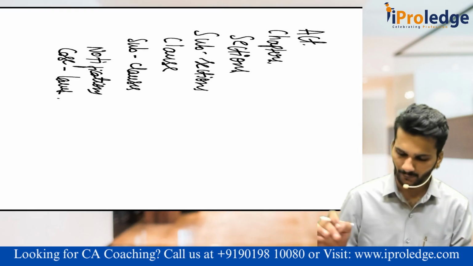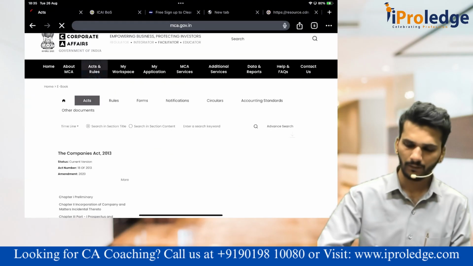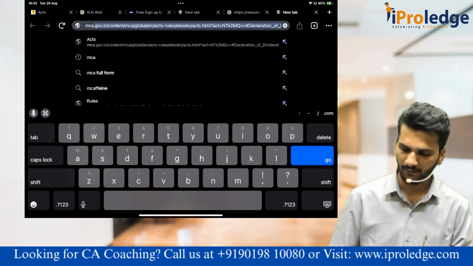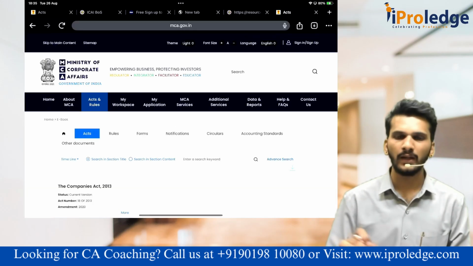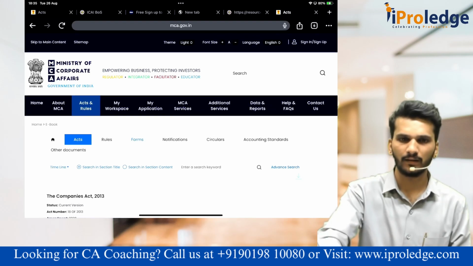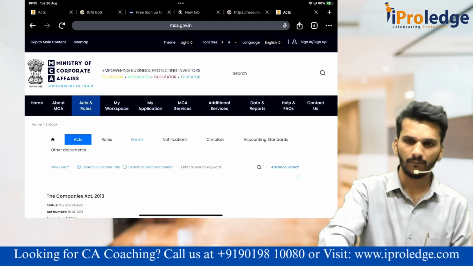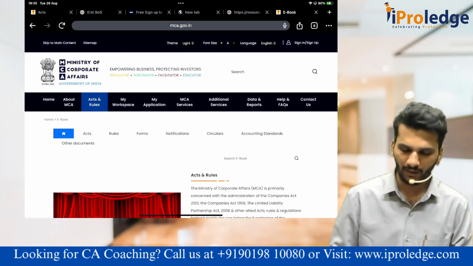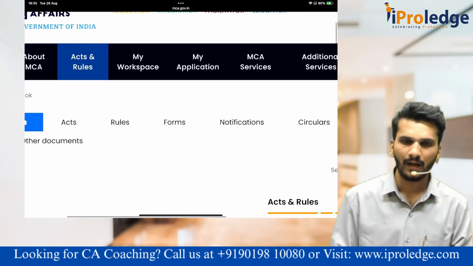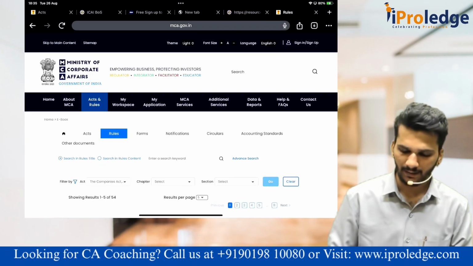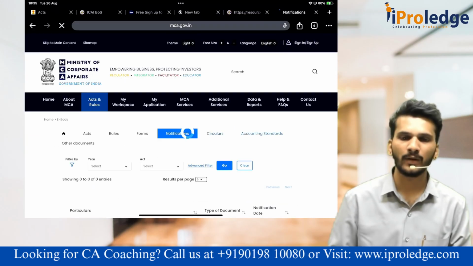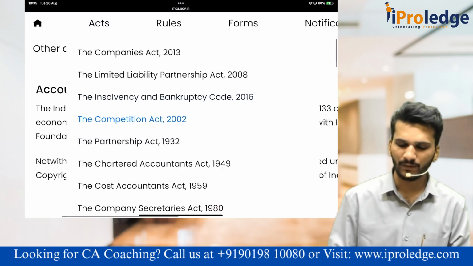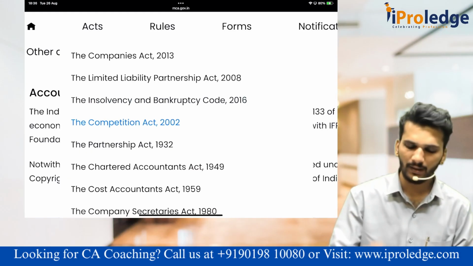For this, you will go to the MCA website itself. If you want, you can directly type MCA. So it will be the home page of MCA. Under this, there is a head called as Act and Rules. If you click on that, there are multiple subheads again: Act, rules, forms, notification, circular, accounting standards, so many things are there. But I am directly taking into the act part. Once I click on the act, there are so many acts which are passed by the Parliament. One is Companies Act 2013.